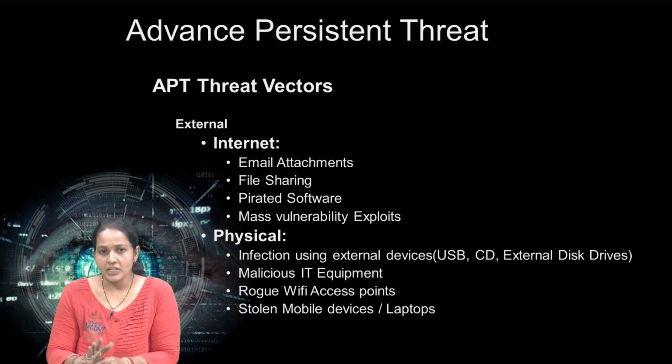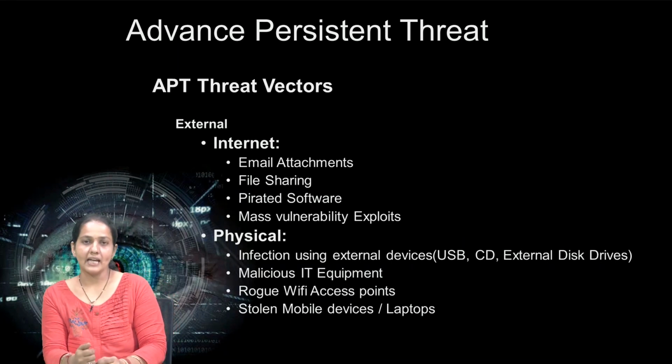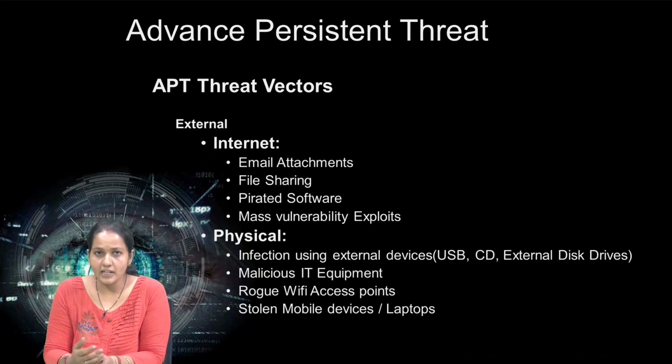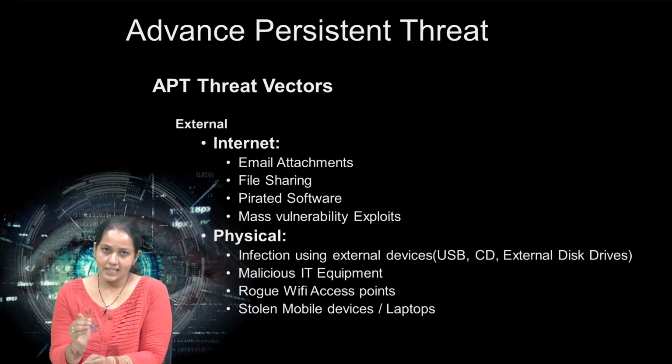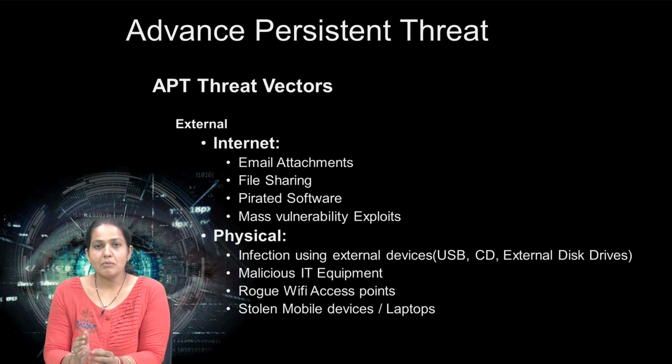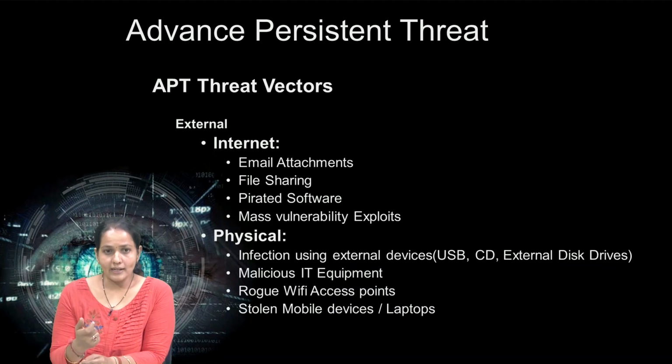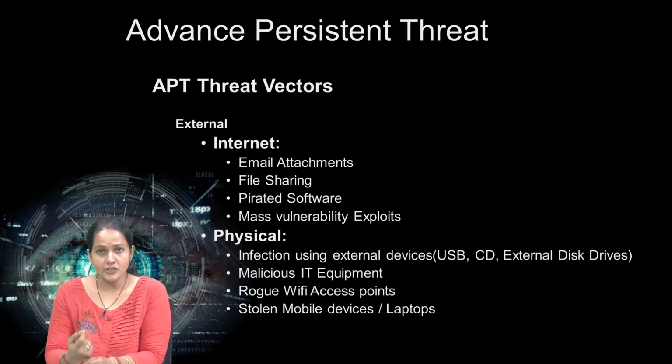Okay. Second, that is the external physical vector, in which the infection happens using an external device. If any external device connected to the network is not secure, the attacker will automatically get entry to the network and then expand access across the entire network. Second, malicious IT equipment. Sometimes the IT equipment that is attached is pirated or carries malicious software, and through that malicious equipment they try to get entry.